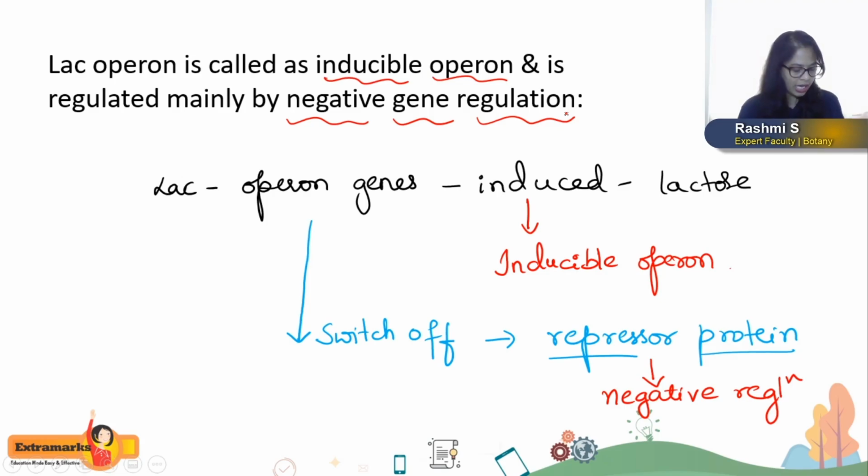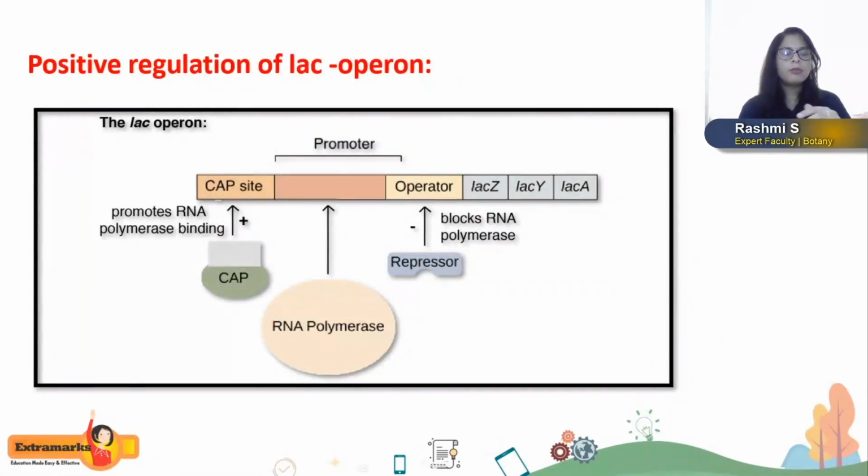Okay, so after this, moving on to the positive regulation of lac operon genes. I told you there are 2 phases of lac operon gene regulation, isn't it? But in 12th standard, they have basically explained only negative gene regulation of the inducible operon.